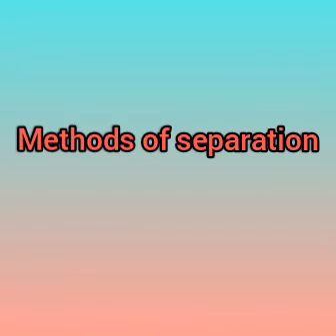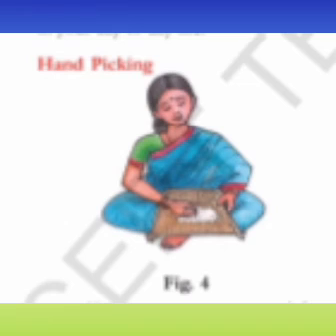Now let us know about the methods of separation. You may come across some of these methods being used in your day-to-day life. The first one is hand picking. See this, children? I think you also do it in your house. Stones are separated by hand picking. What can be separated?